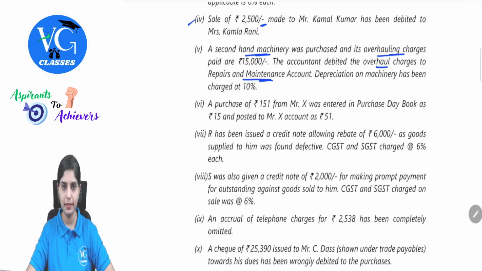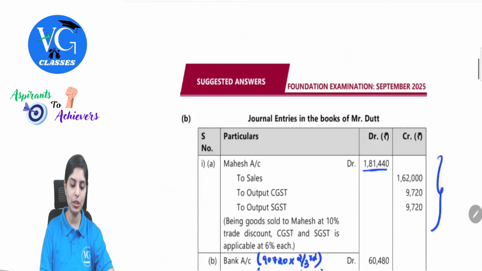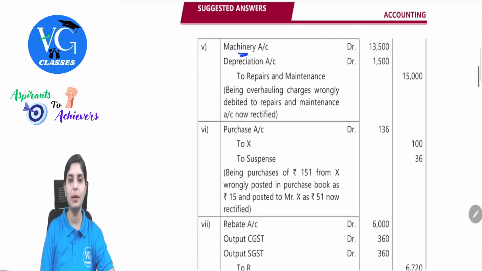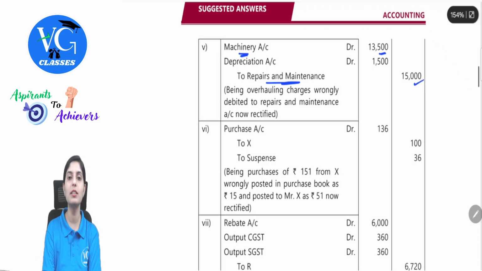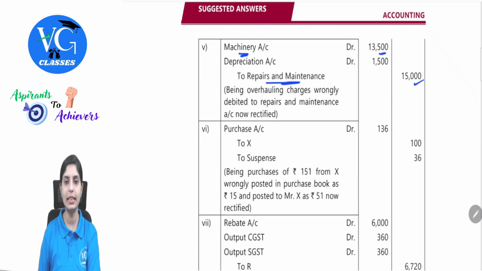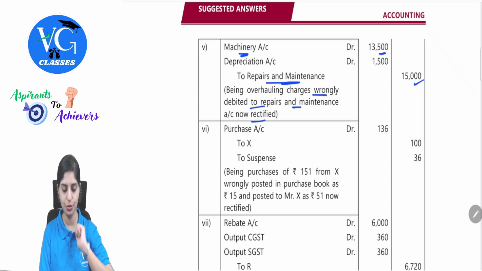So we will credit repairs and maintenance. On the same, there is depreciation also to be recorded. That depreciation will be charged at 10% on 15,000. So what will be the journal entry for this? It will be machinery account debit because it was debited to repairs and maintenance. This is again credited. Machinery account debit 13,500 because there is depreciation at 10% on this as well. Depreciation was anyway supposed to be debited at 10%, so that is 1,500. Repairs and maintenance, which was a wrong debit, is now credited by reversing it at 15,000. What was wrongly debited to repairs and maintenance is now rectified. Is this understood? Yes.